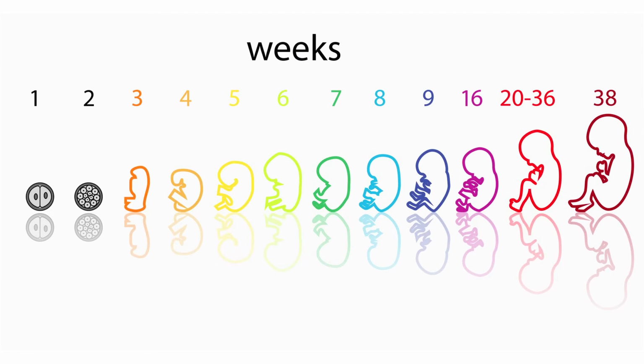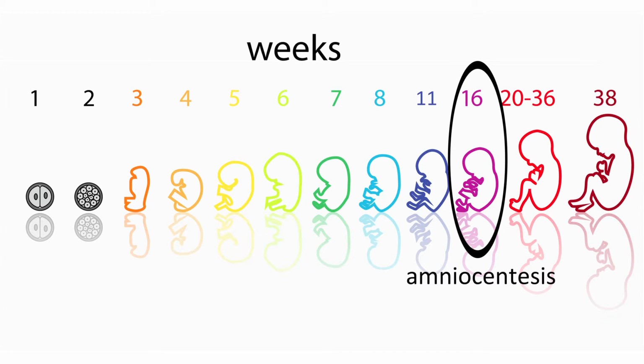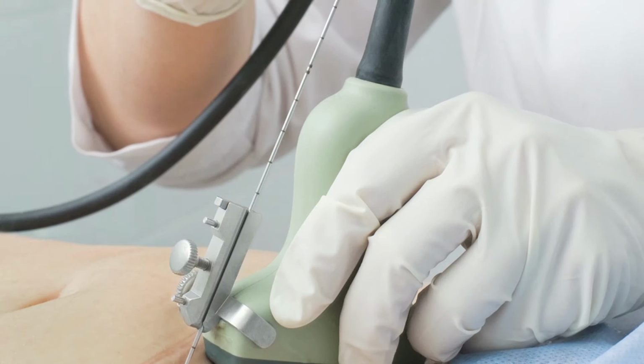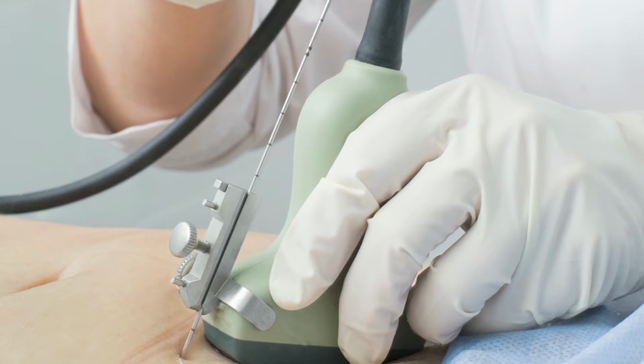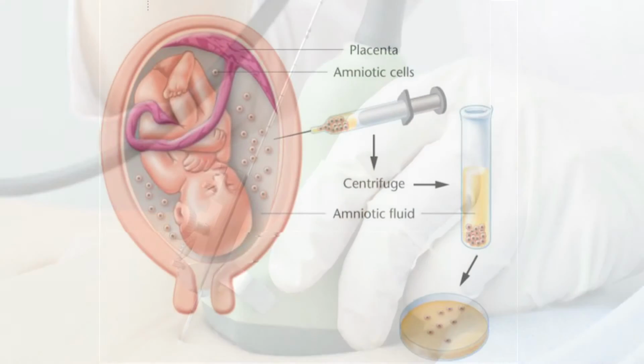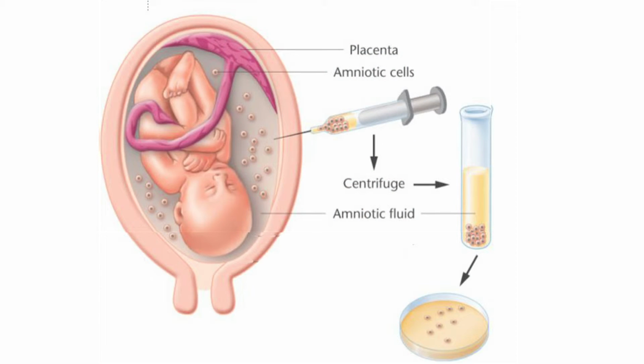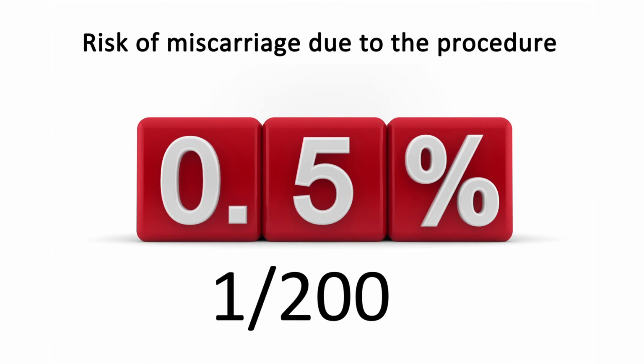The second option is amniocentesis and is performed around the 16th week of pregnancy. Using ultrasound, the doctor will insert a needle to extract some amniotic fluid. This fluid contains cells from the fetus, so it can be analyzed. This procedure is associated with about 0.5% or 1 out of 200 risk of miscarriage.